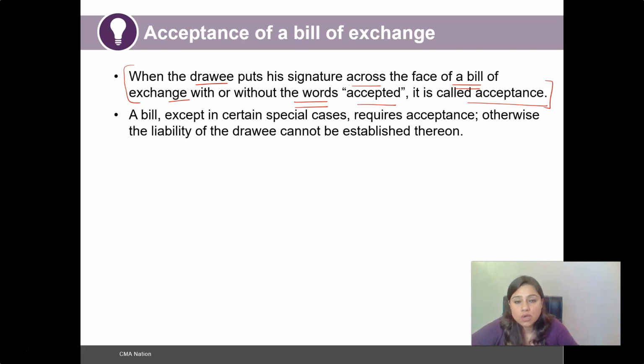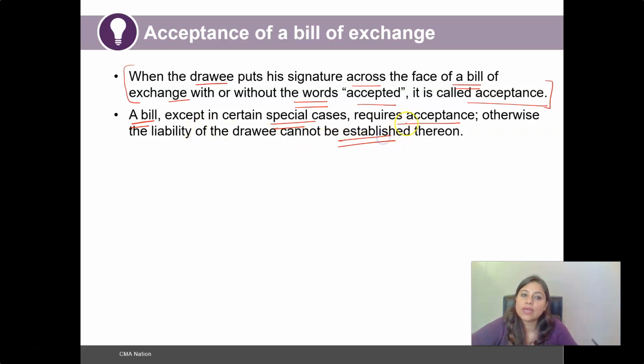In that case, a bill, except in certain special cases, requires acceptance. It is essential that the drawee accepts such a bill of exchange to give this confirmation to the drawer that such amount will be paid by the drawee, and otherwise the liability of the drawee cannot be established.